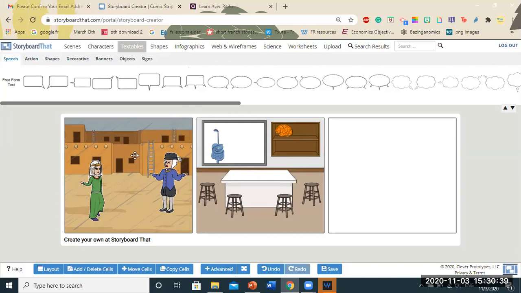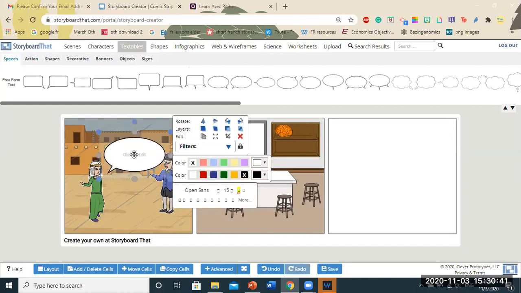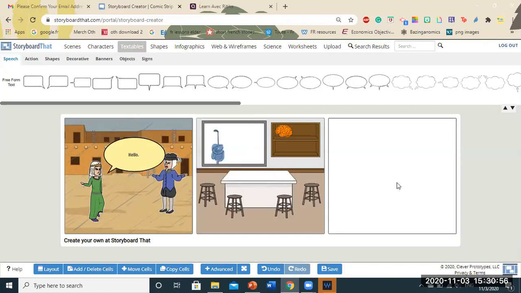So I'm going to drag the speech bubble and I can edit this. So I'm going to say hello, for example. You can change the color of the speech bubble. You can change the text style, the size, the alignment, bold, italics, it's up to you. All right. This was how to use storyboard.